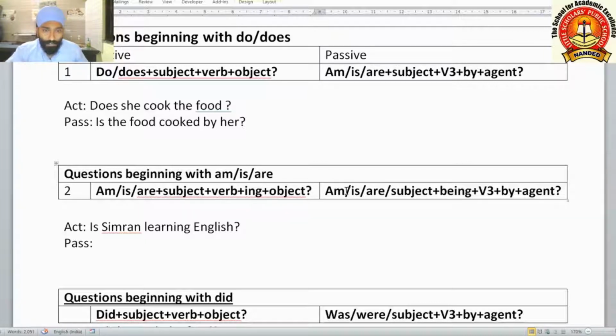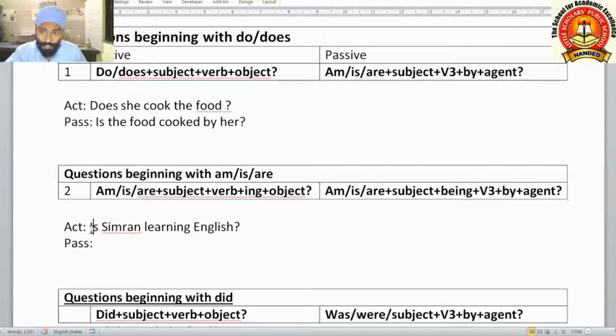Its passive will be am, is, are plus subject plus being. We are using being here because it is present continuous tense. In continuous tenses we use this being helping verb. Thereafter the verb with the third form, by plus agent plus question mark.